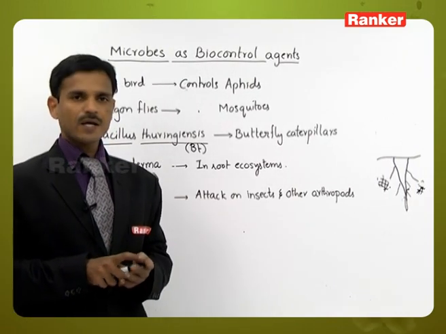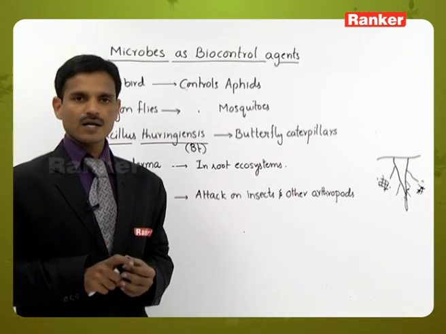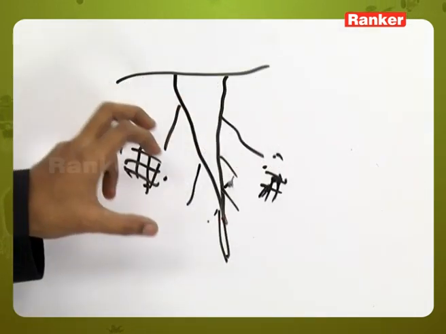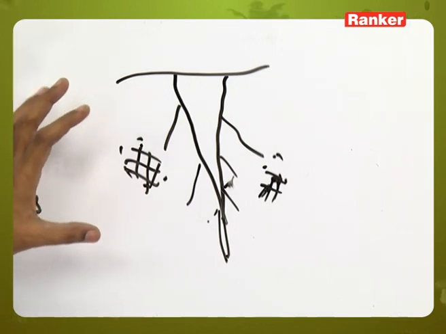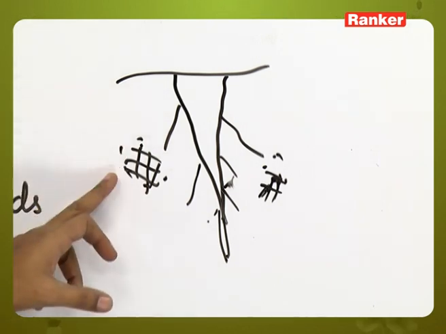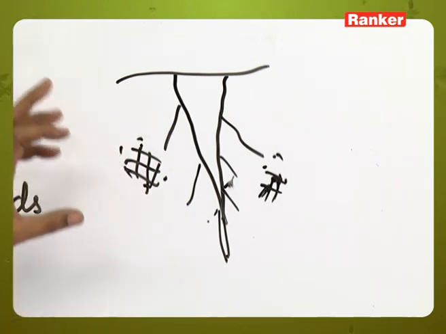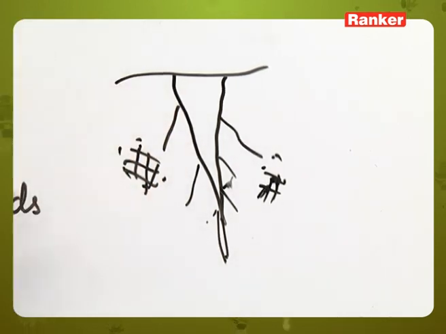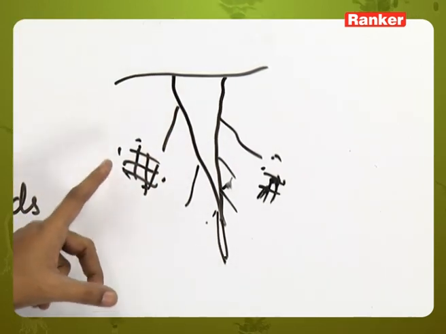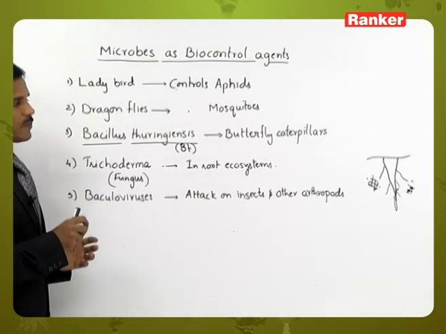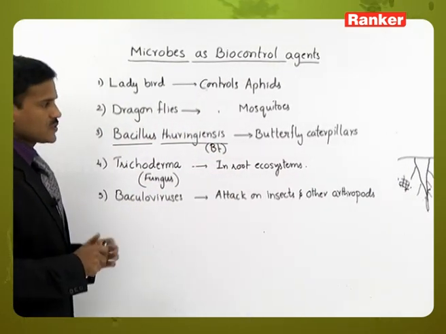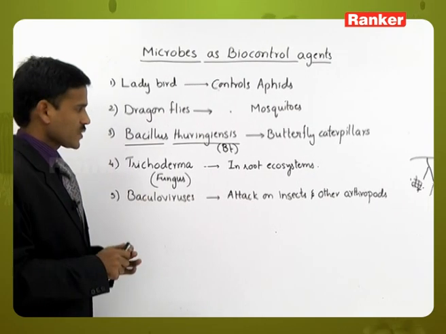In a number of higher plants, the root system is affected by pathogenic bacteria or other pathogenic organisms. Trichoderma prevents the growth of these organisms, controlling them, so that is beneficial to the plant.